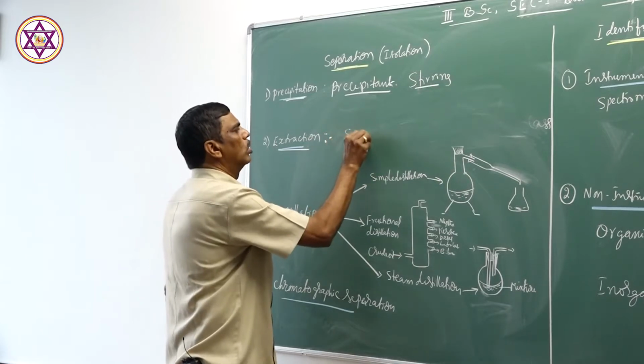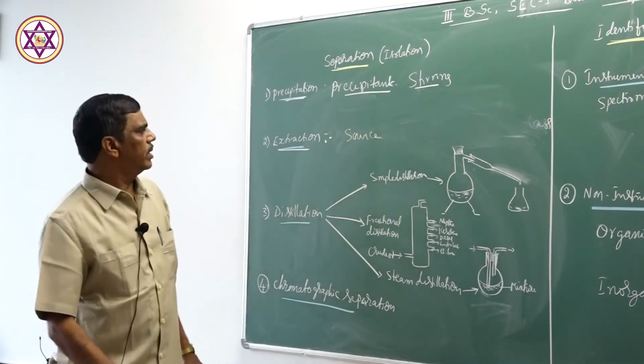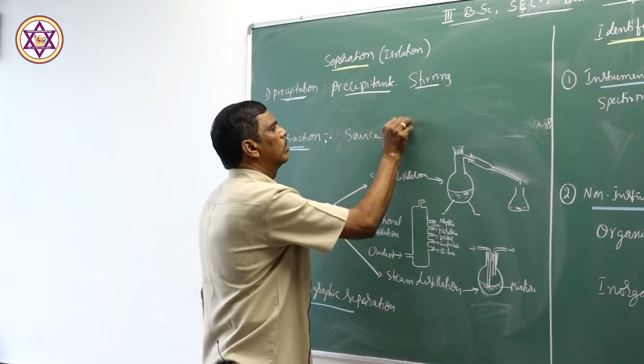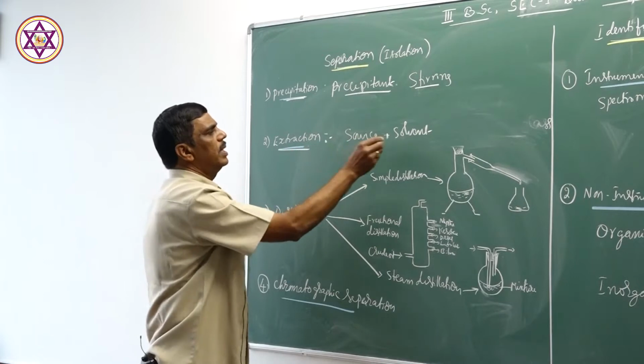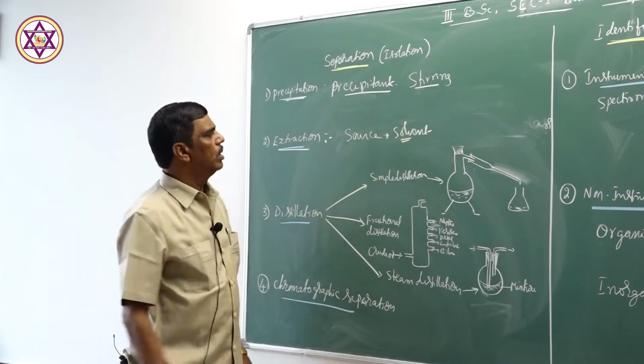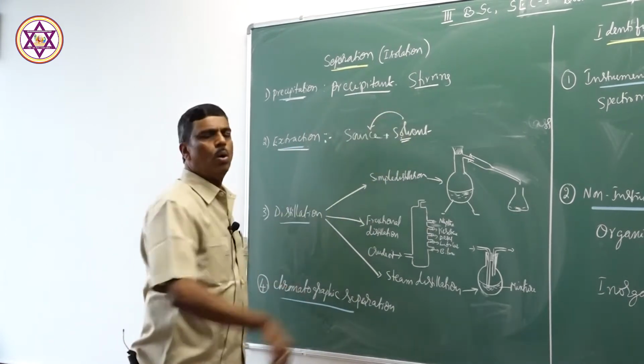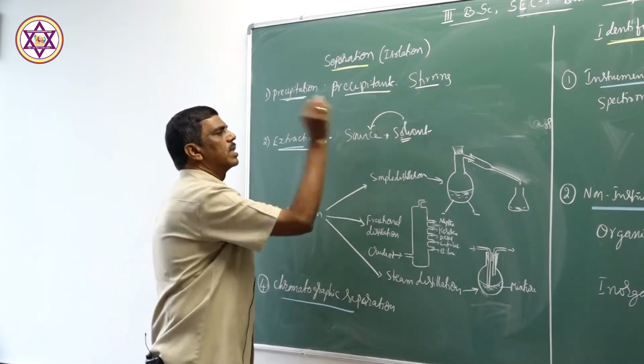The source is mixed with a suitable solvent in which the required substance is soluble.